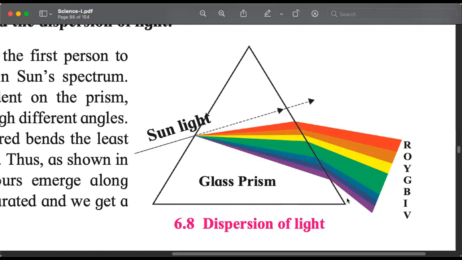And the reason is violet's frequency is highest. The frequency of the violet light is the highest in the VIBGYOR range, and the wavelength of red light is the highest. They are inverse. The frequency of the violet light is most out of these 7 colors, and its wavelength is least out of these 7 colors, whereas the frequency of red light is least of these 7 colors, and its wavelength is highest of these 7 colors. VIBGYOR.